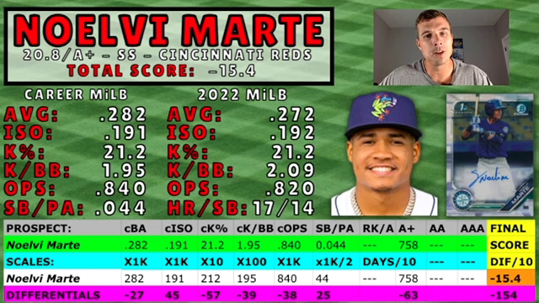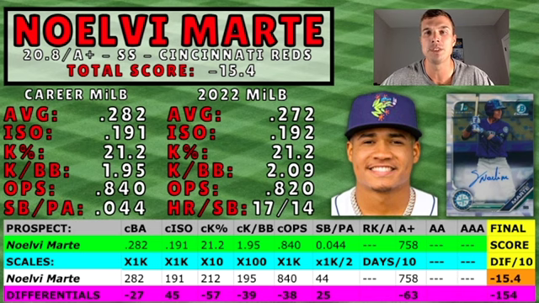Now, Marte took the biggest dings in batting average, K percentage, K to walk ratio, and OPS. And like I said, the majority of these prospects will take losses on the K numbers because the superstars' numbers were just so good. He didn't lose too many points for age level, and Marte's a guy who we could see in Double A, much like some people on this list like Bernabel, by the end of the season, which would kind of boost his score later in the year.